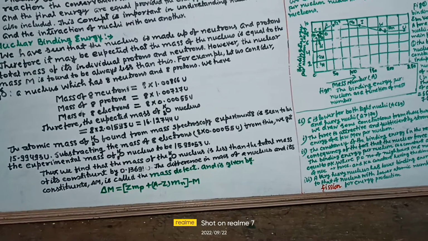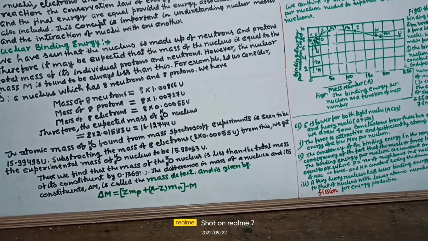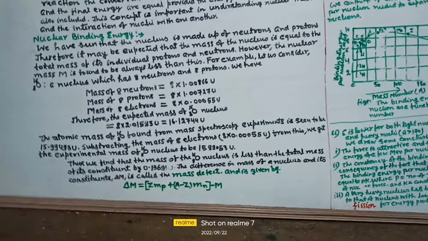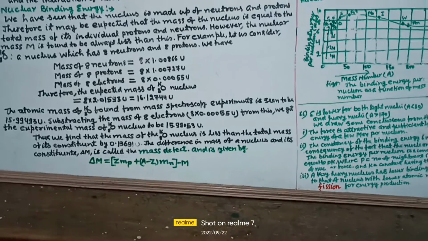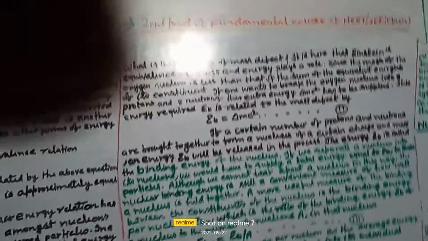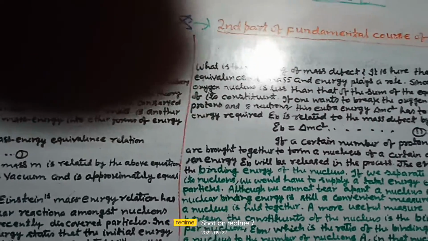by 0.1369 unit. The difference in mass of the nucleus and its constituents, Δm, is called the mass defect and is given by Δm = [Zmp + (A − Z)mn] − M. What is the meaning of mass defect?